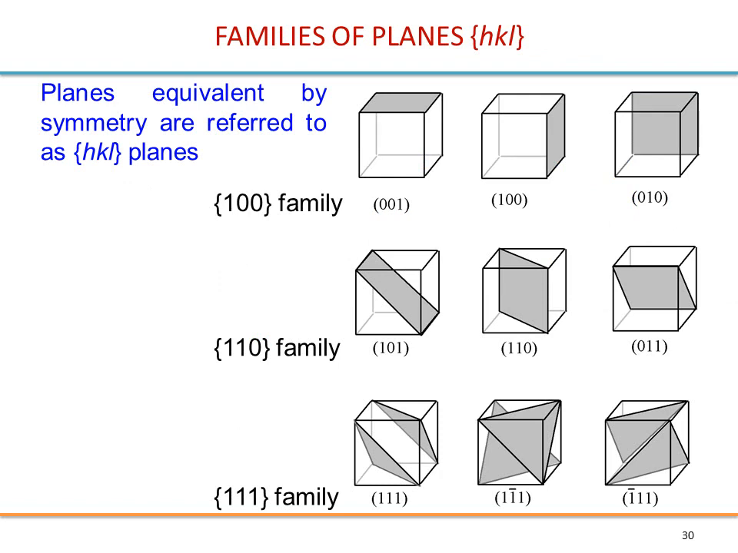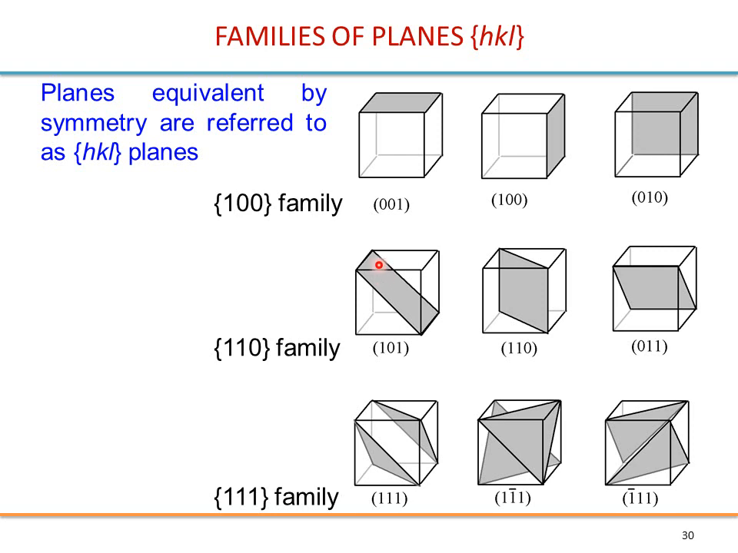We define families of planes. If you look, for example, at the (1, 0, 0) here, this is one face of the cube, but actually all the faces of the cube are equivalent. So we refer to all these planes with just one hkl number, and we say we are referring to the family of these planes. In this case you may refer to all these planes as the {1, 0, 0} family, and we use in such a case the curly brackets instead of the conventional brackets.